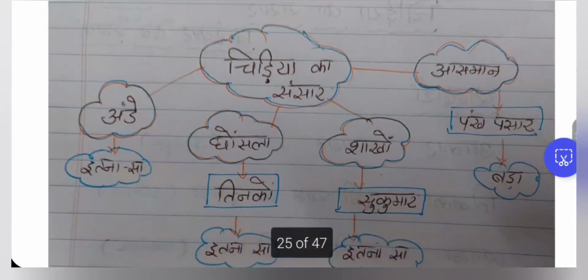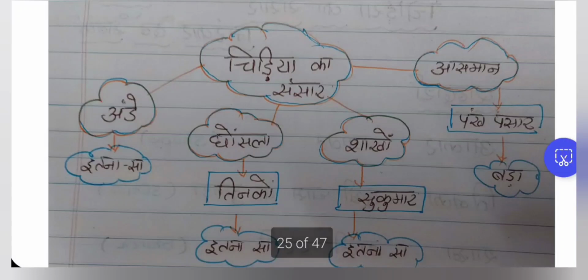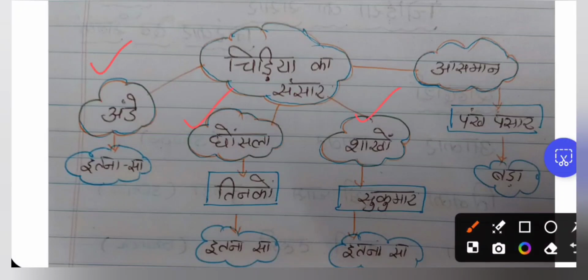So the keywords which we have learnt here are the eggs, the nest, the shakung and the asman. So these are the keywords which we have to learn. Where it felt the ande in the Ghonsla and the Shako, it felt the Sansar is so small. But when it flew in the Asman, Pank Pasarkar, it understood that the world is so big. So we have to write Ghonsla is made up of thin cone. Shakon enna irundhuchu, the soft haribari leaves were there. And Pank Pasarkar, where it flew in the Udana. Where it was flying in the sky.